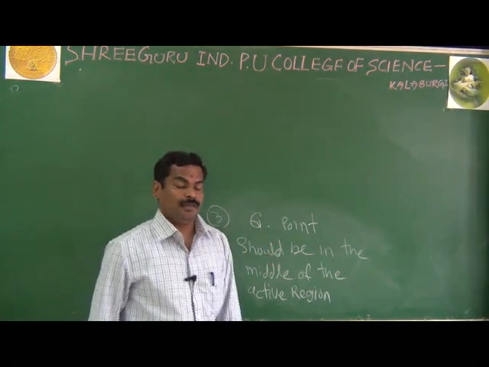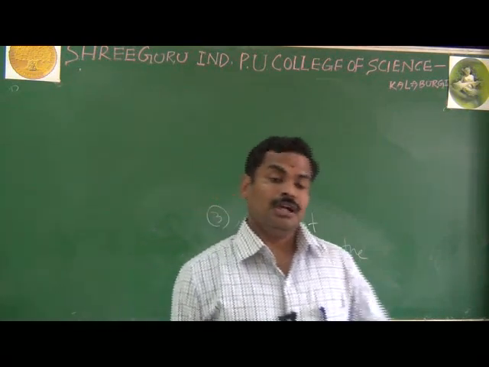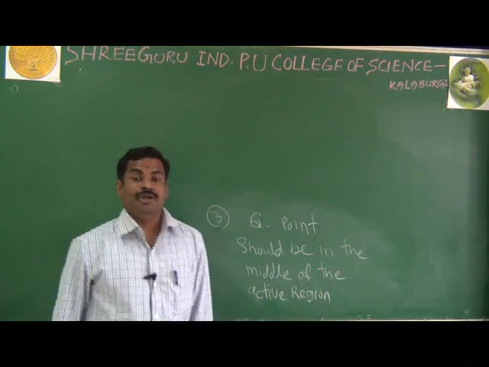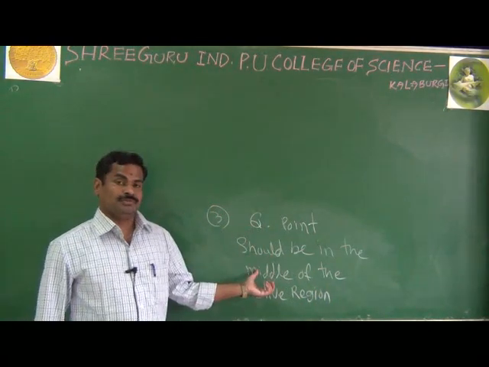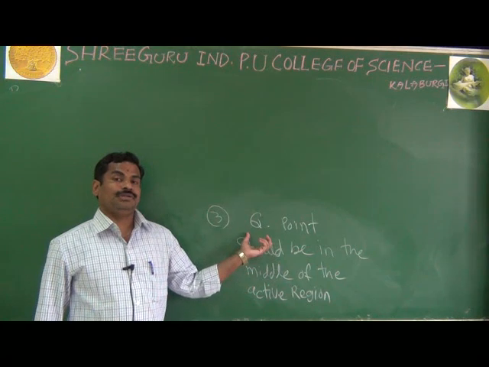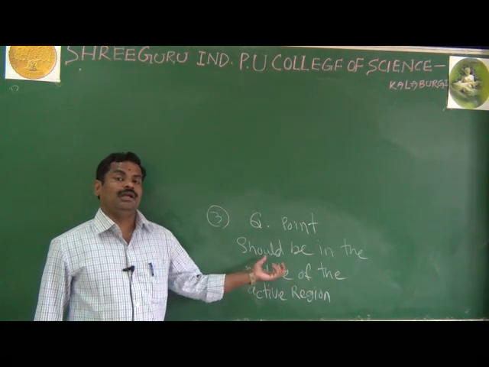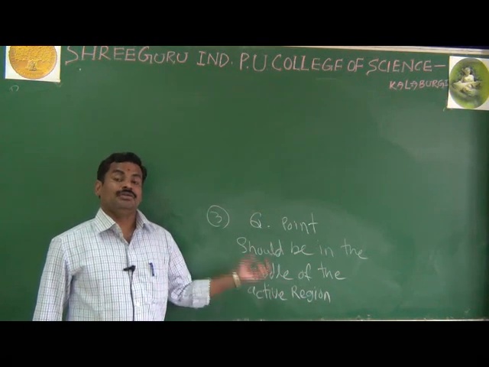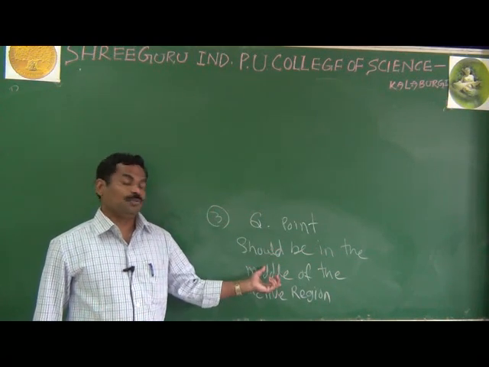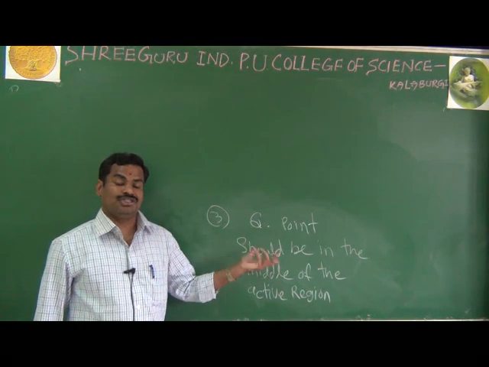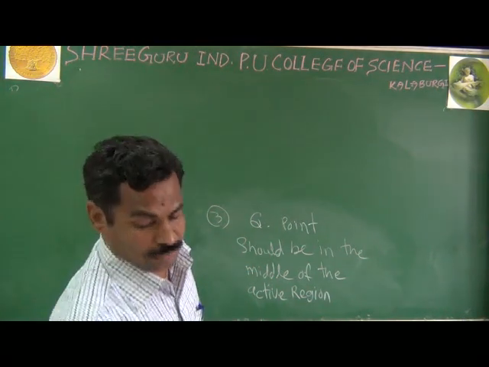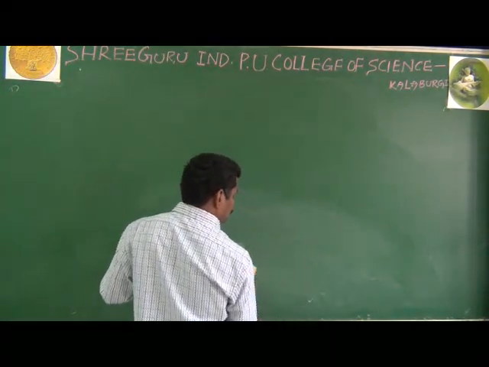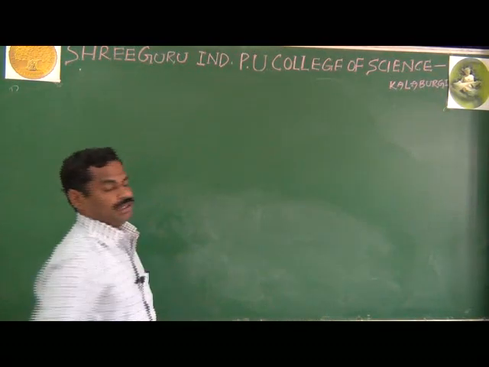And I said, if you are not biasing, and if you replace the transistor with another, in that time the Q point may shift. To prevent the shifting of the Q point while changing or replacing the transistor, the Q point should be in the middle of the active region. These are the three important points about what is the need for biasing, or what is the necessity of biasing.